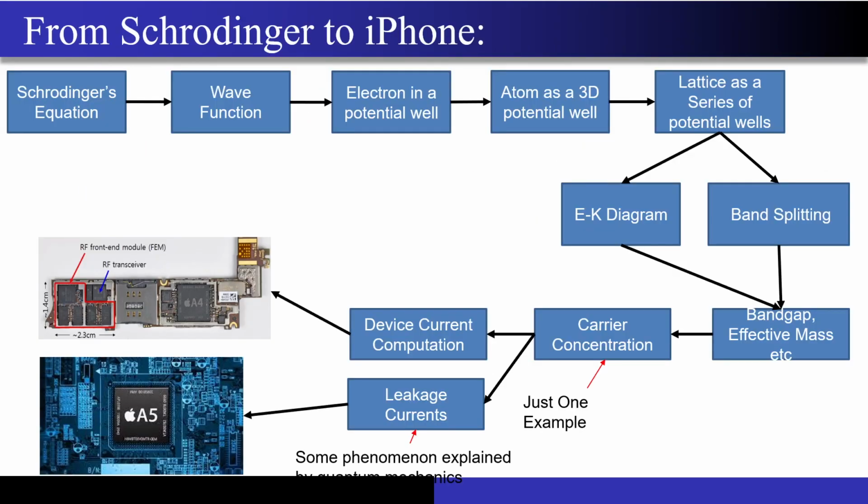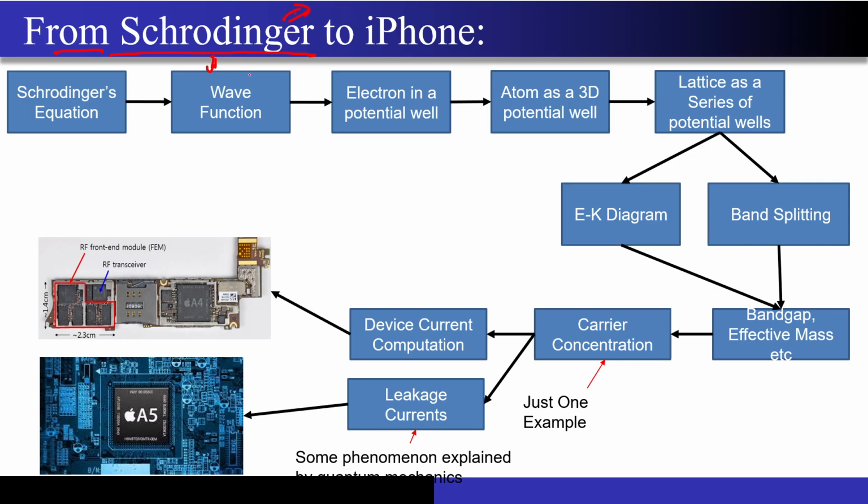The first question that many of the guys who are not even interested in the subject ask is: what did you get out of your engineering after studying this Schrodinger's equation? Where are you using this in your real life? Most of the guys who go into non-core jobs like banking and consulting will always ask you this question: what did you get out of your engineering? Why did you study that calculus and all? Why did you study the Schrodinger's equation in the first place? Just tell me that, right?